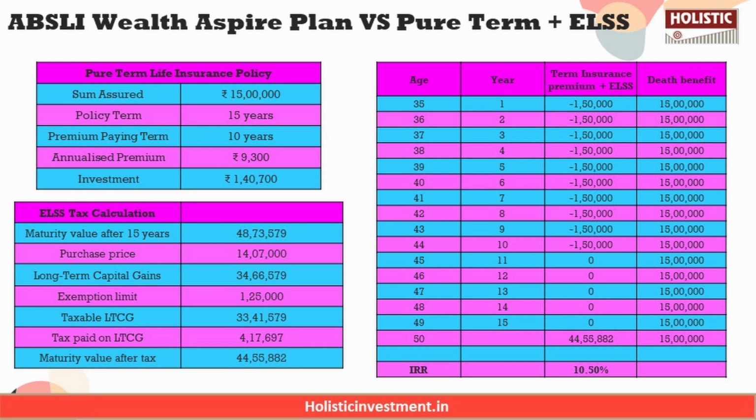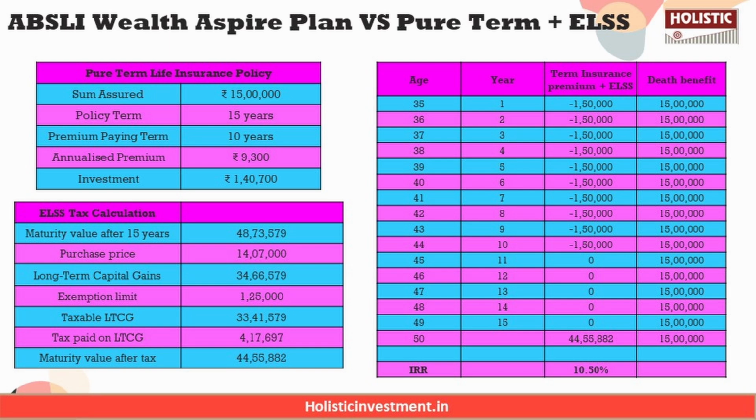So instead of investing in an investment cum insurance policy like the ABSLI Wealth Aspire Plan, what we are going to do is explore an alternate investment strategy where we separate insurance and investment and invest in both separately. So for life cover purposes, we have chosen a pure term life insurance policy with the same metrics as the ABSLI Wealth Aspire Plan, just for a fair comparison.